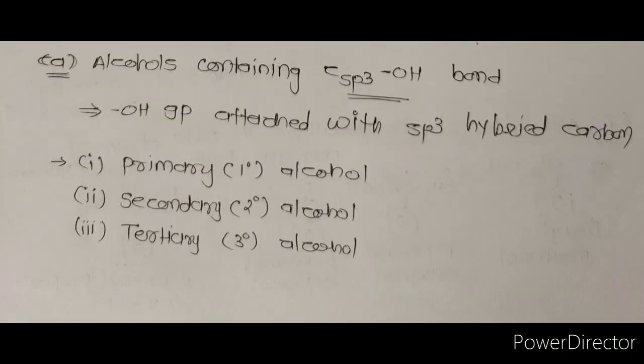Now further classification of alcohol and phenol based on hybridization. First, alcohol containing an sp3 hybridized carbon-OH bond. In this classification, the OH group or hydroxyl group is attached to an sp3 hybridized carbon atom. sp3 hybridized carbon atom means that at the carbon the OH group is present and the other three valencies are satisfied by single bonds. It possesses three subtypes: primary alcohol, secondary alcohol, and tertiary alcohol, which we will discuss one by one.